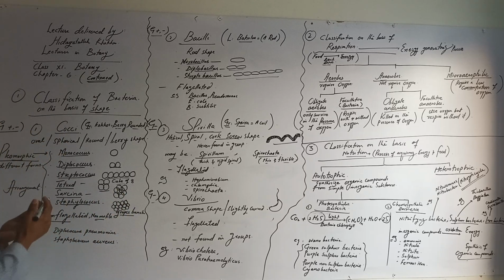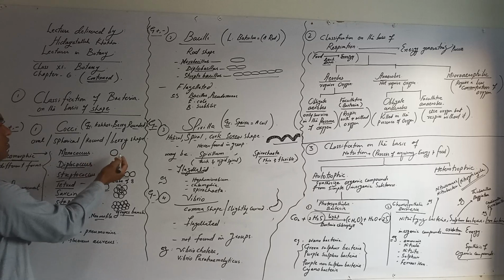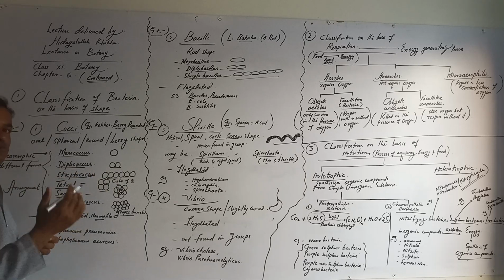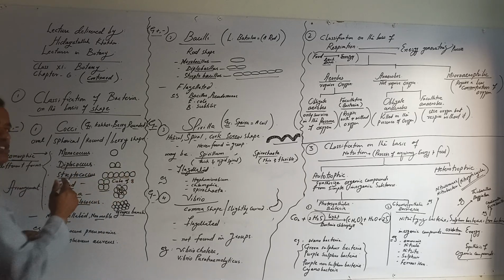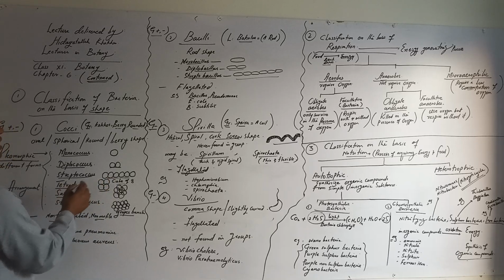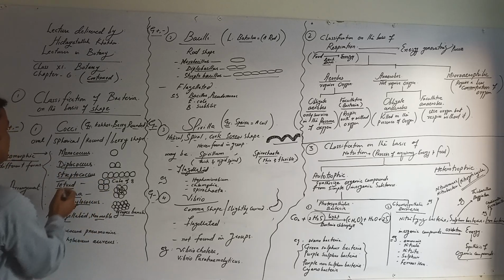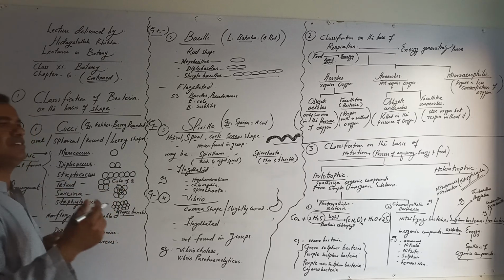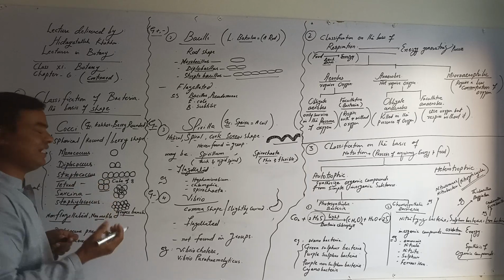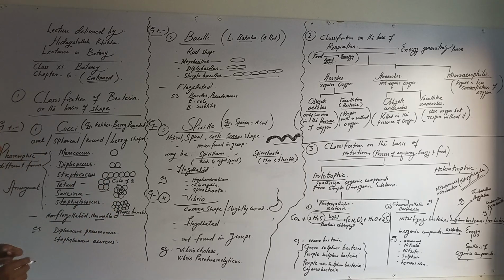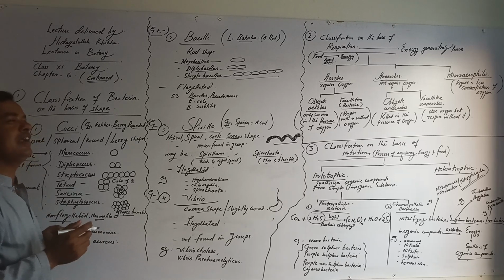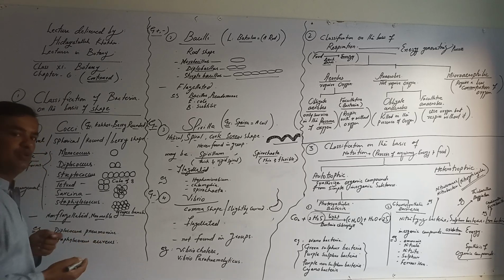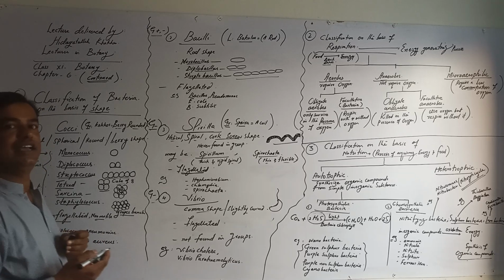Their arrangement is different. They may be present in a single solitary form, that is monococcus. If they are in pairs, that is diplococcus. If they are in a straight chain, streptococcus. If they are present in a group of 4, that is tetrad. If they are present in a cube of 8, that is Sarcina. And if they are present like a bunch of grapes, that is Staphylococcus. Cocci are non-flagellated and non-motile. Examples are Diplococcus pneumoniae and Staphylococcus aureus.